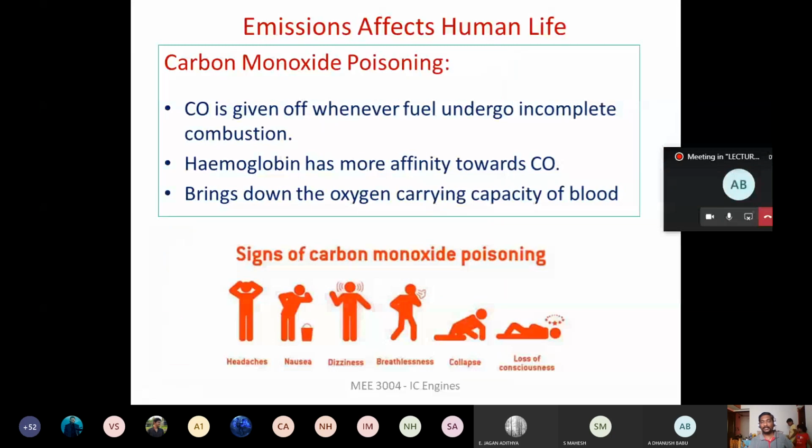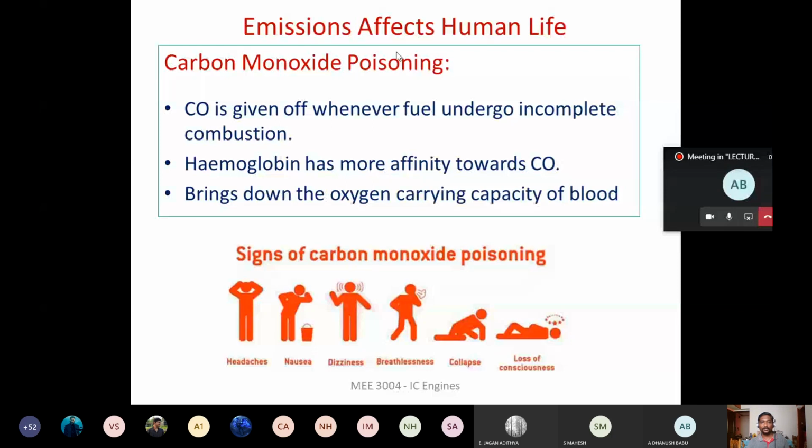And if the combustion inside the engine cylinder is not proper, then instead of CO2, we will be having carbon monoxide. Carbon monoxide is considered a poisonous gas, right? This carbon monoxide is given off whenever the fuel undergoes incomplete combustion, right? So when we inhale this carbon monoxide, the hemoglobin that is present in the blood has more affinity towards carbon monoxide, so the carbon monoxide will stick to the hemoglobin.